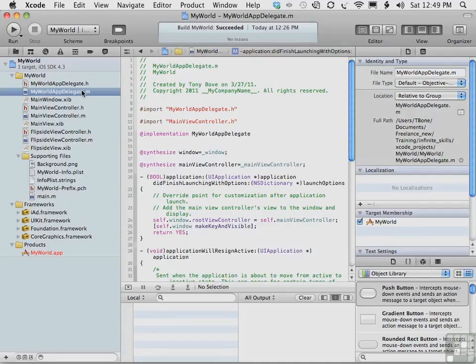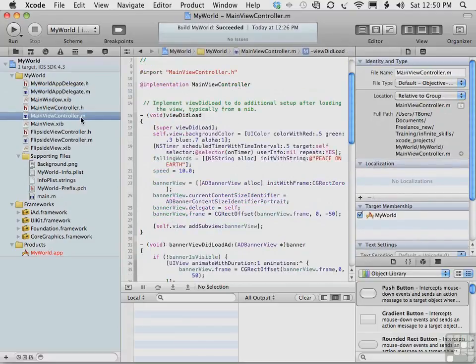The place to gather the preference settings from the Settings app is when the app loads, and that's in the app delegate code here, the application:didFinishLaunchingWithOptions: method. However, in MainViewController.m, we've already added code that sets following words to "Peace on Earth" and the speed to 10. We will have to remove this code from MainViewController.m as we add the new code to the app delegate.